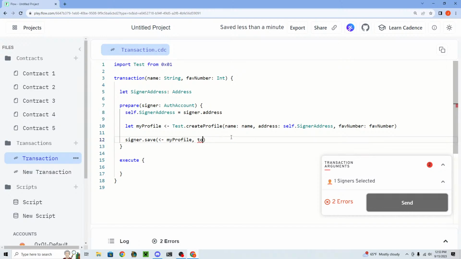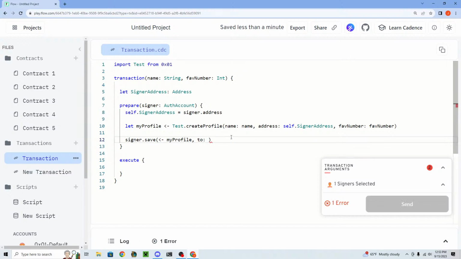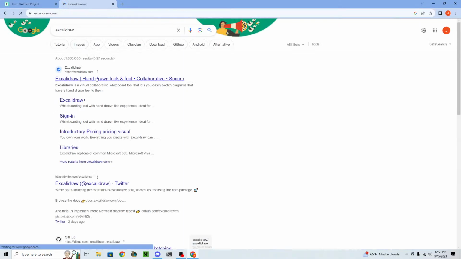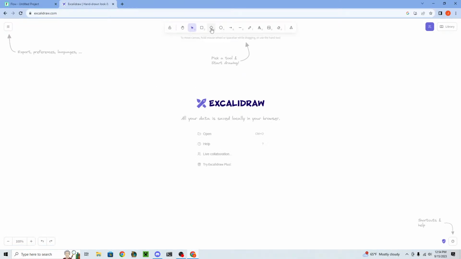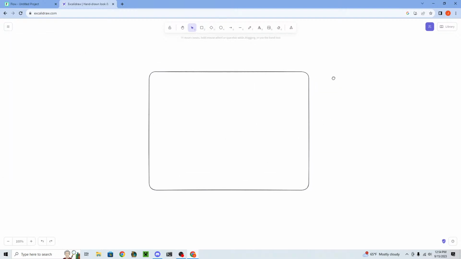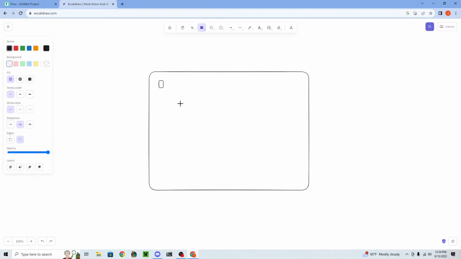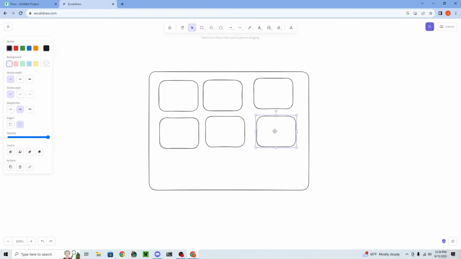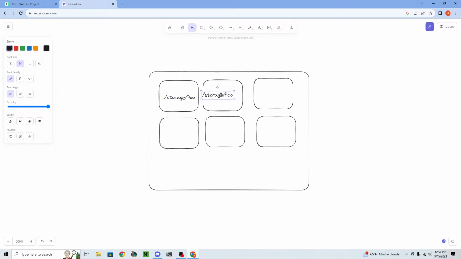The way the storage works on Flow is that there are different paths. The best way I can explain that is, let's say this is a user storage. There's a bunch of different paths inside storage that all have a different place. Let's say this is slash storage slash one.